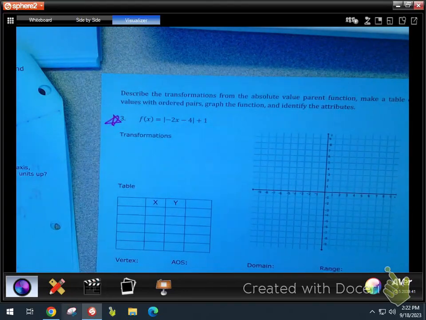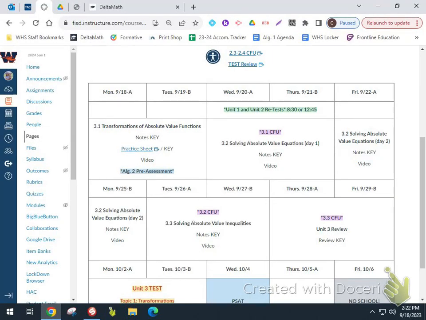Okay? All right, look up here. You have a check for understanding. It's going to look fairly similar to this, but shorter. Maybe just like the same length of the front page. We're going to do that at the beginning of class next time. So I have the practice sheet here. I will put an answer key to the practice sheet so you can check and make sure you're doing it right. Hopefully I did it right. And then I'm going to post my notes key as well. Okay? That's what we're going to work on. I need you to get your Chromebooks out. And we're going to take this pre-assessment.